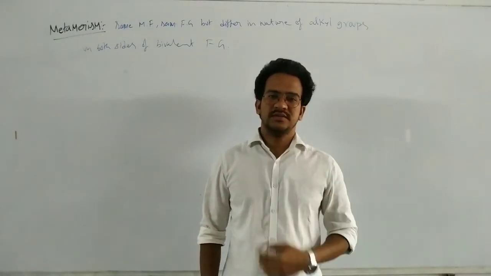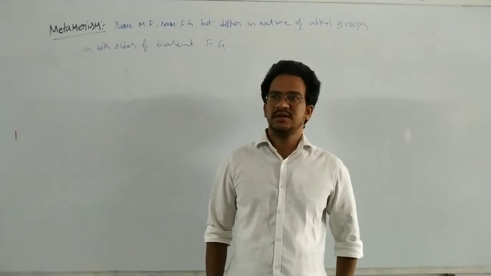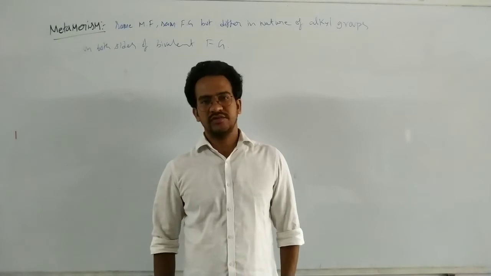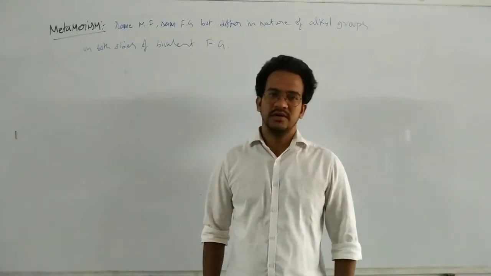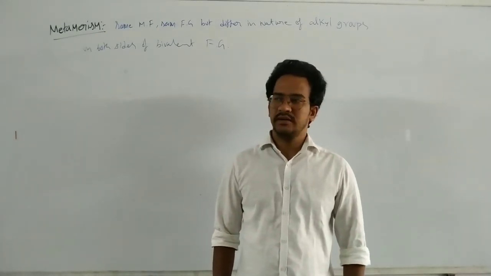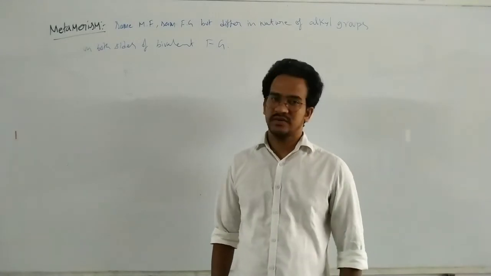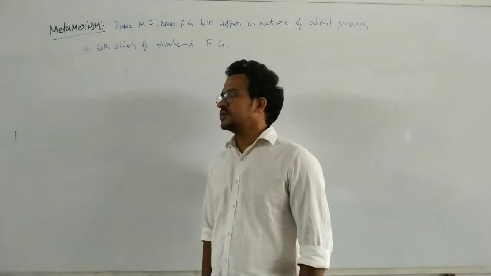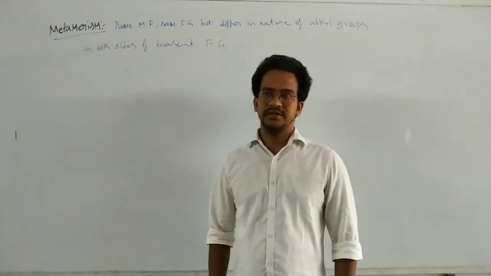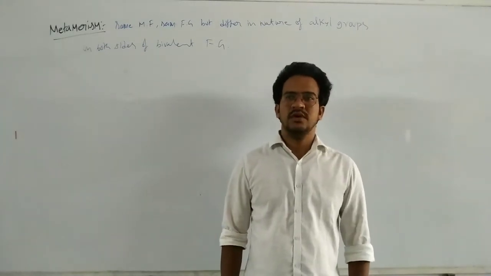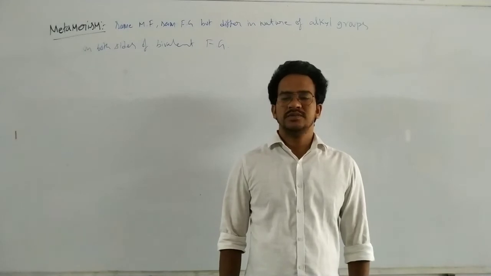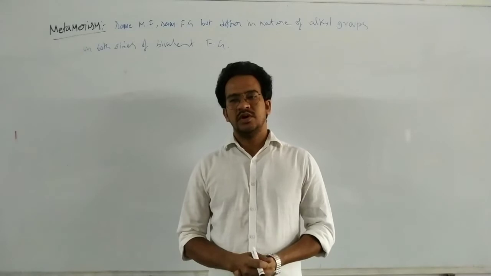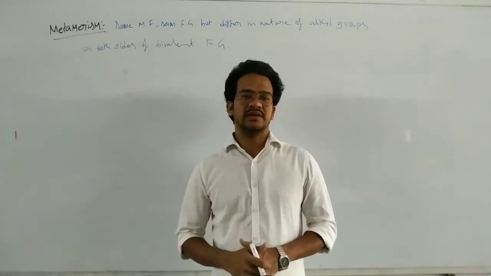Up to last class we discussed functional group isomerism and ring chain isomerism. So the remaining and last type of structural isomerism is metamerism. So here, what is metamerism? Here again, the same functional group and same molecular formula, but different nature of alkyl groups.